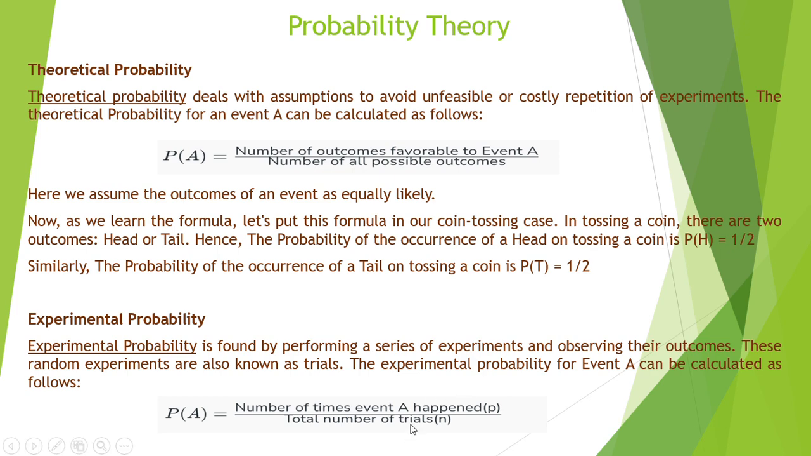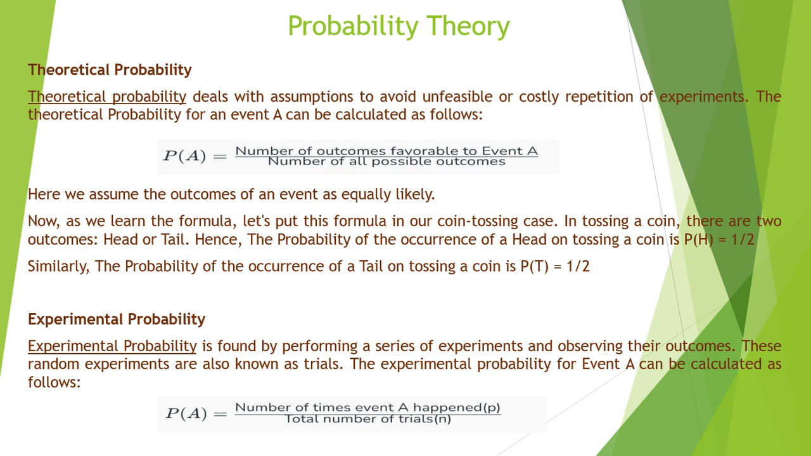It talks about the pure definition of theoretical probability that deals with the assumptions to avoid unfeasible or costly repetition of the experiment. So with this, we can avoid the random trials or experiments multiple times and avoid the cost involved in that. The theoretical probability of an event A can be calculated by the formula P of A: probability of A is the number of outcomes favorable to event A divided by the number of all possible outcomes, right? Here we assume the outcomes of an event as equally likely.